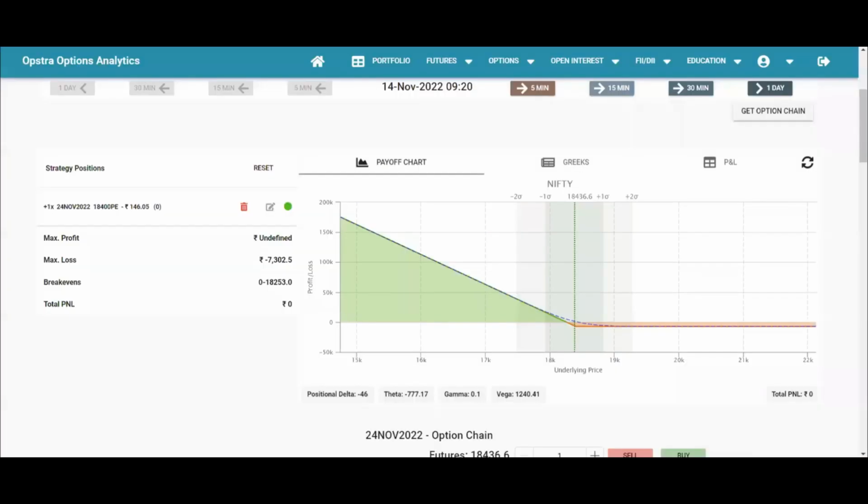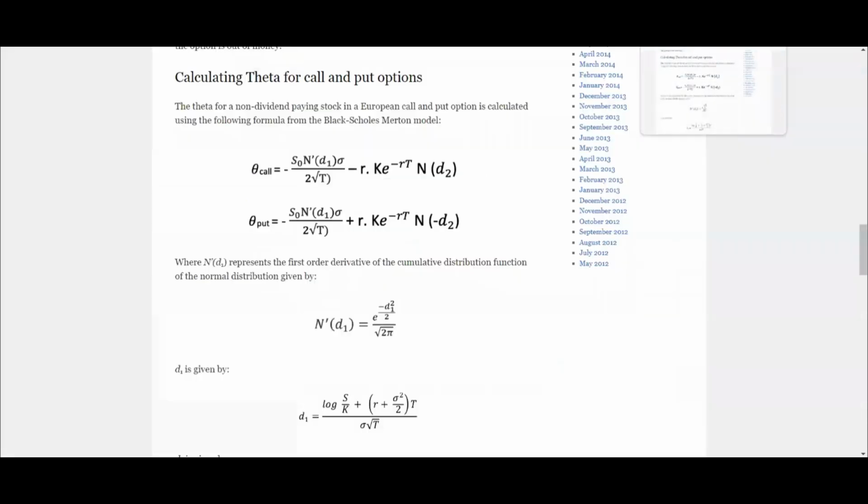If you want to see the mathematical definition of time value of money, it is given by something called theta, which is a part of the option Greeks, and this is how it is calculated. This is a very complicated formula, and the Black-Scholes formula also looks like this, but otherwise there is no need to remember such a difficult formula, right? You just need to remember that theta represents the time value of money,